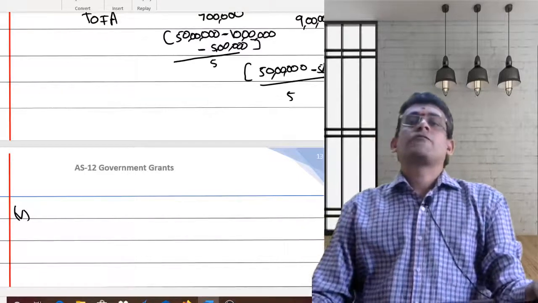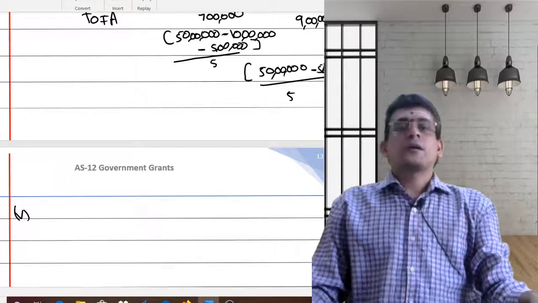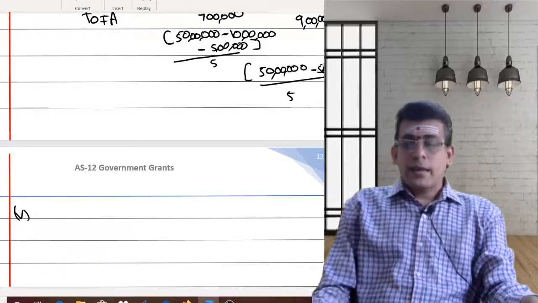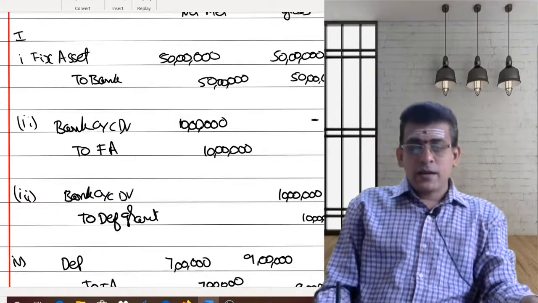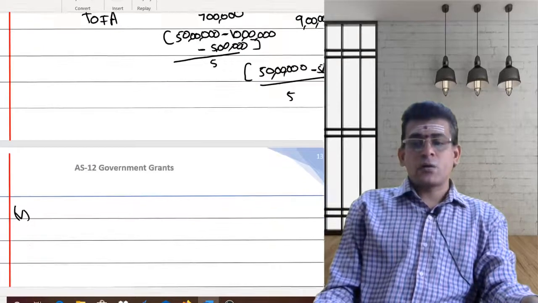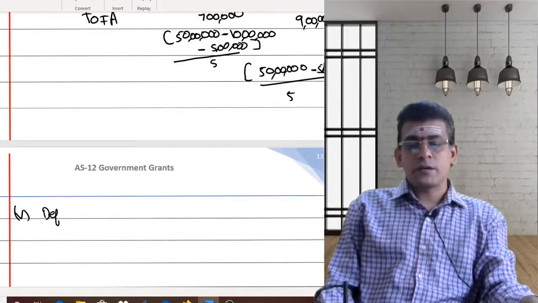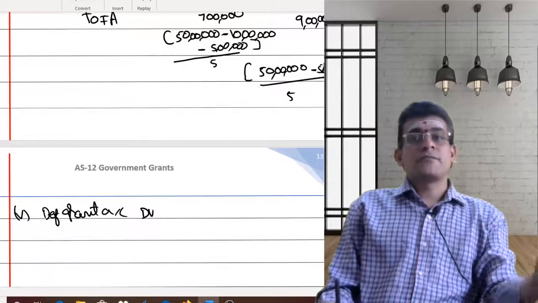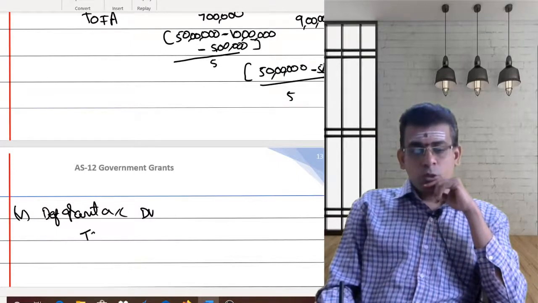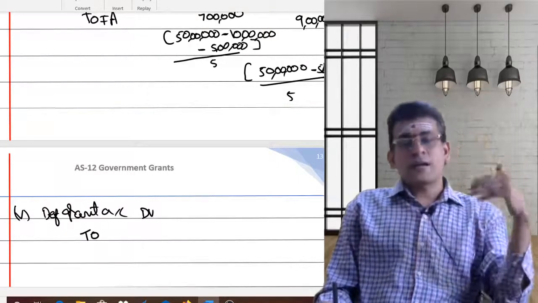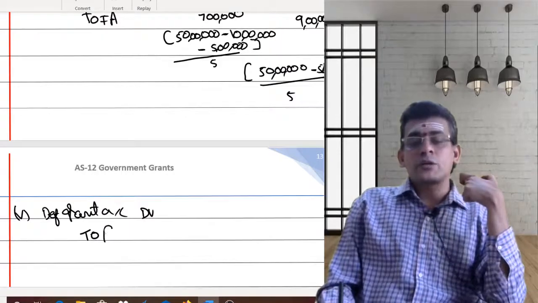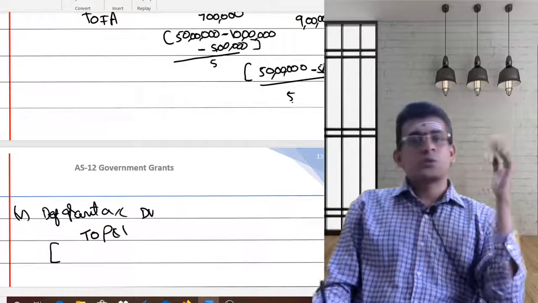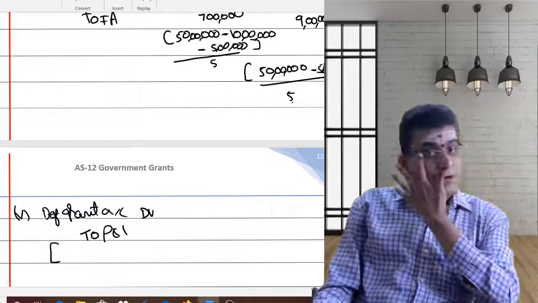Whatever deferred grant you are recording, at the end of the year the deferred grant should be transferred to your profit and loss account. Earlier what you had done? The deferred grant account was credited, now I have to debit the deferred grant account. So here, deferred grant account I need to debit, and where should I transfer? To P&L. In what proportion do I have to transfer? In proportion to the depreciation.